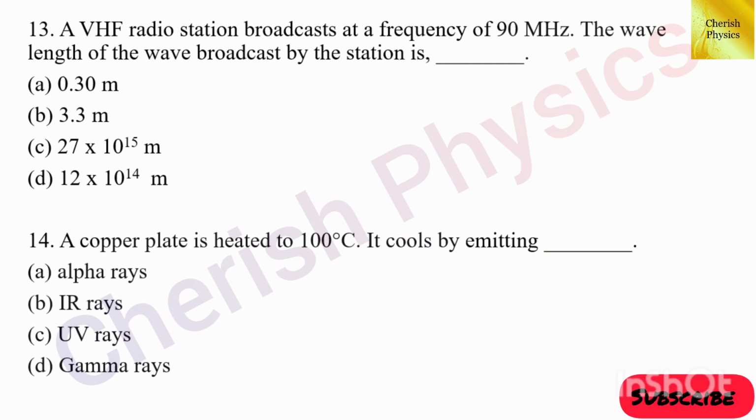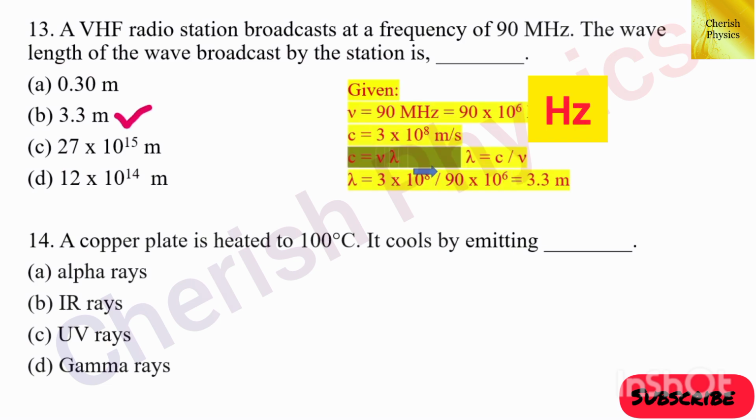13th question, a VHF, very high frequency, radio station broadcasts at a frequency of 90 MHz. The wavelength of the wave broadcast by the station is dash. The answer is 3.3 meter.